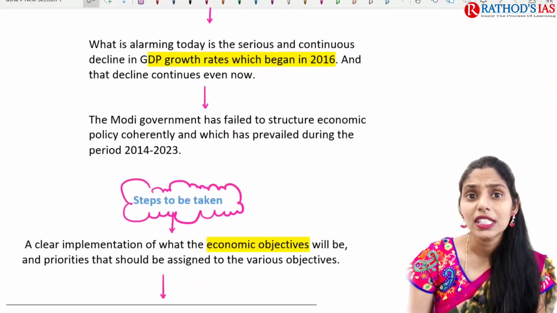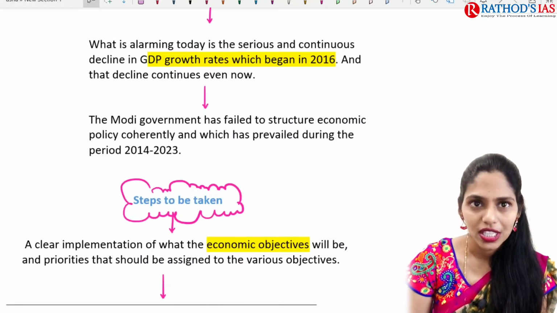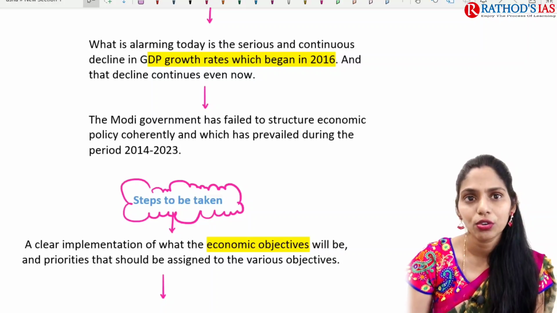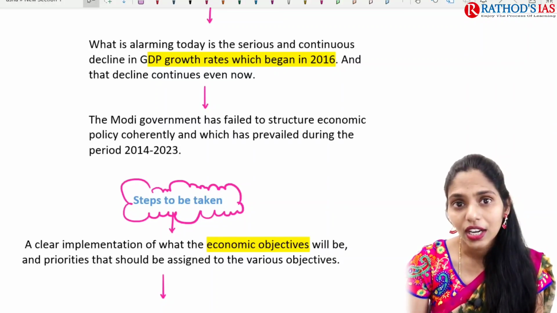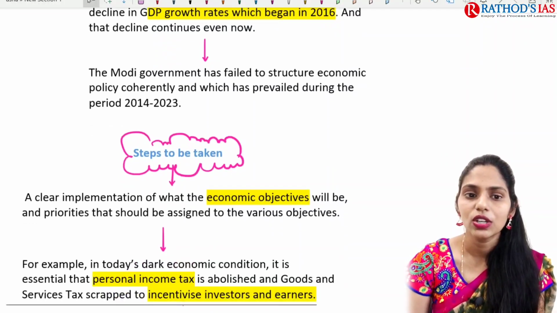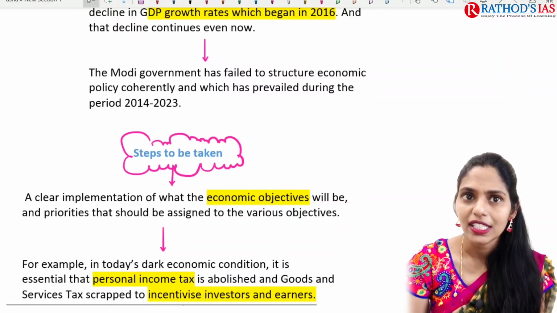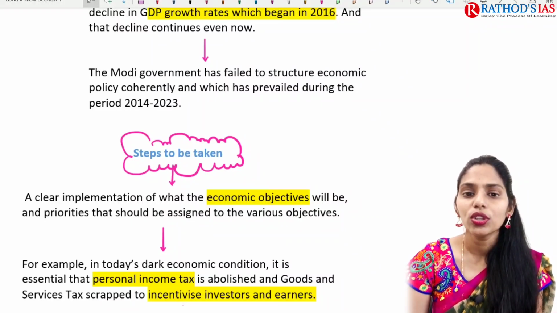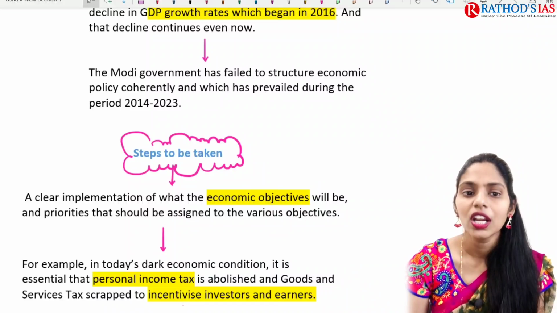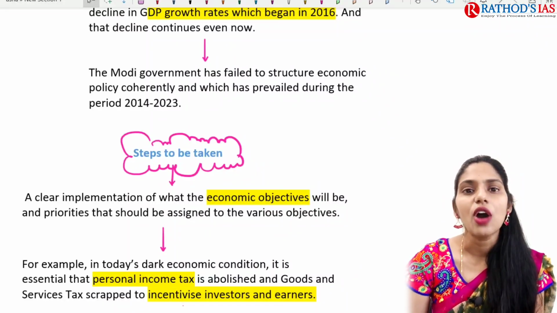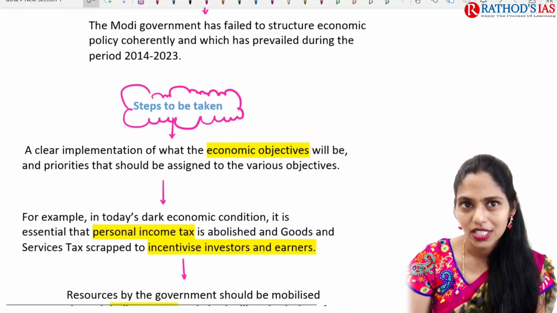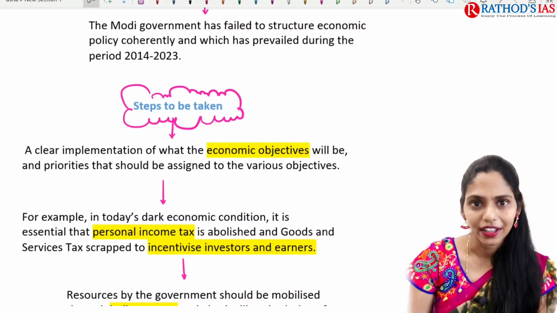But from 2016 onwards, we are seeing a continuous decline of growth. So in this context, the author says that the Modi government has failed to structure economic policy coherently. Because of this, now we need a new economic policy. So this is about the background.